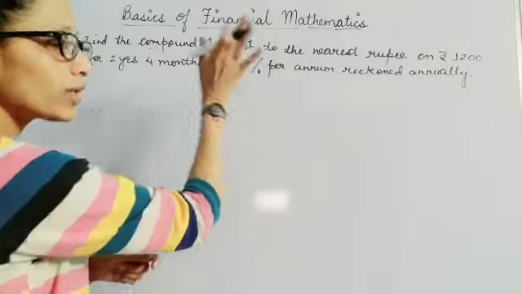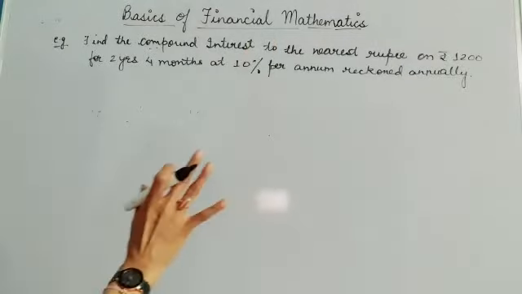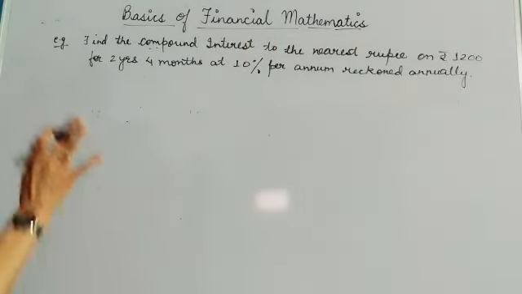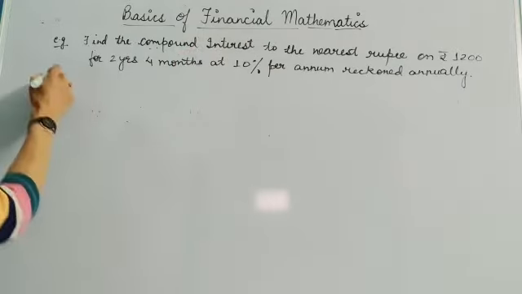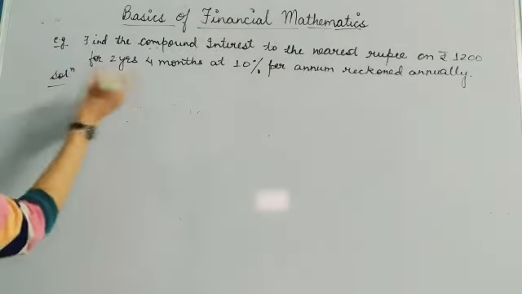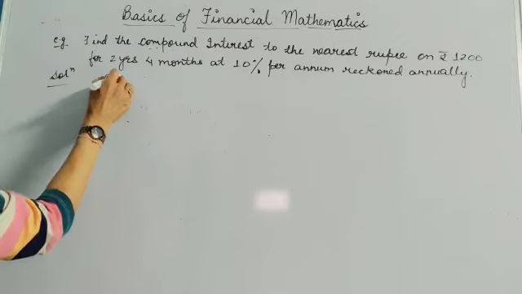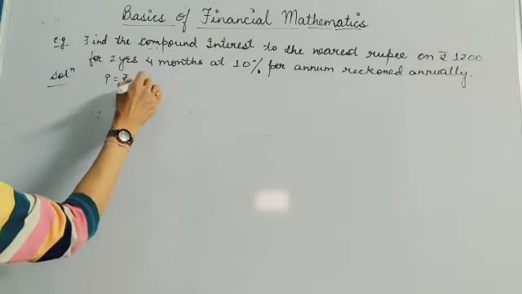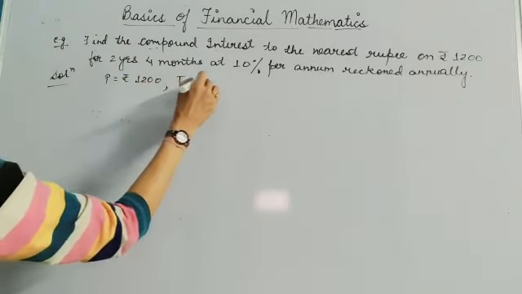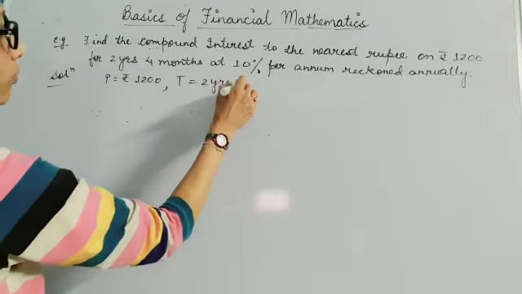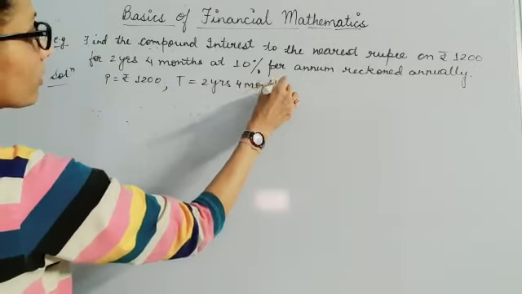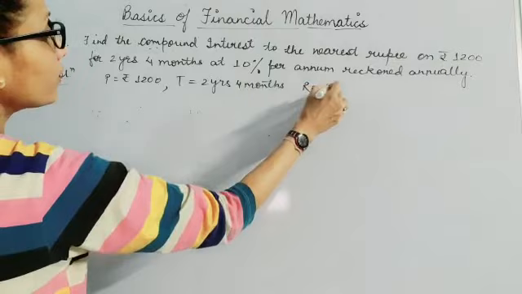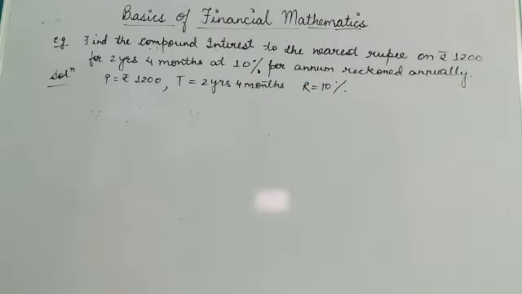Alright, so let's first do the basic calculation of how we can find out the compound interest. Whatever things are given to you, write down here. Principal amount is given to you, rupees 1200. Your time is given to you, 2 years and 4 months, and your rate of interest is given to you, 10%.